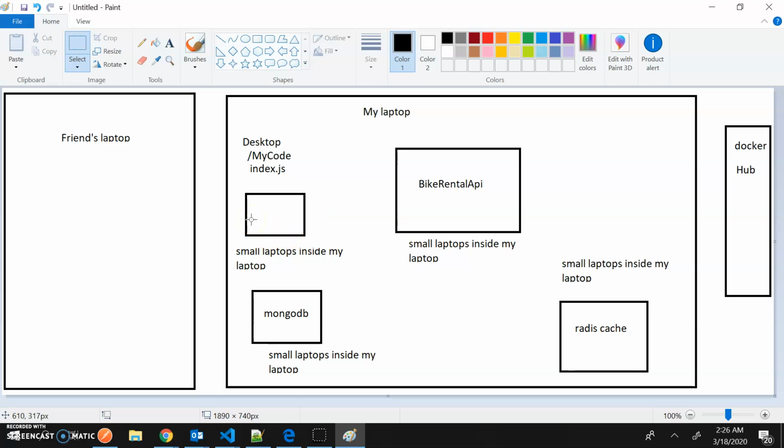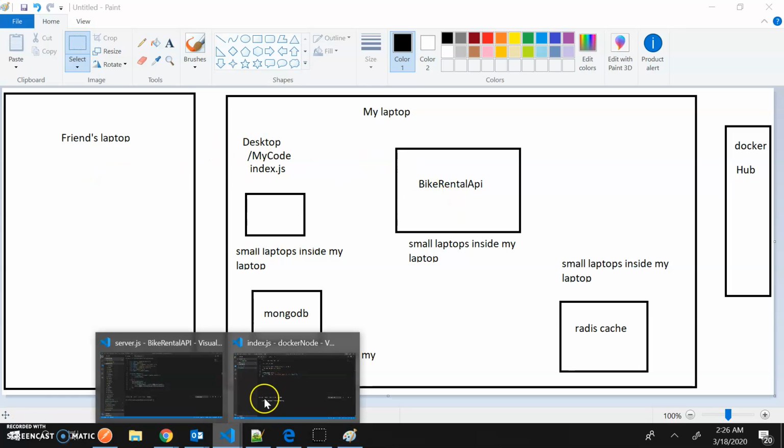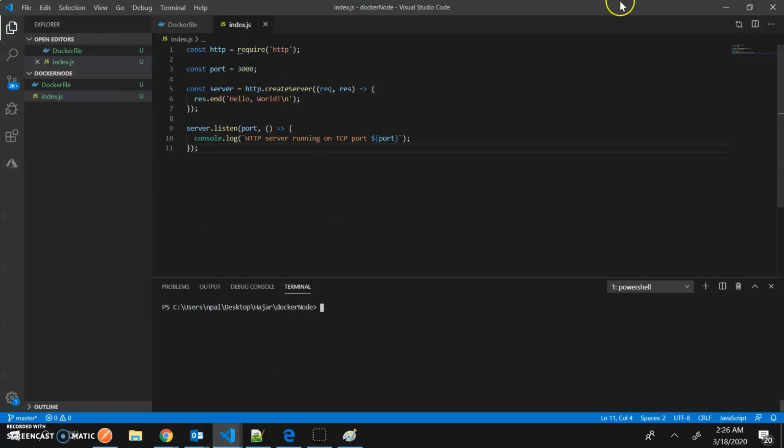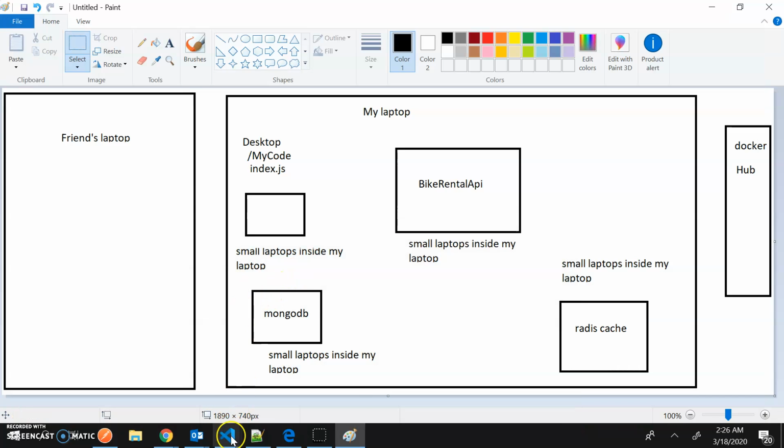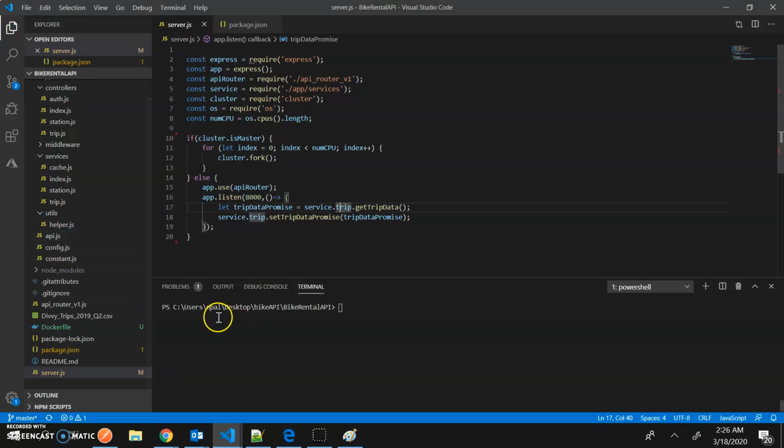What I'm doing this for is because, let's say I have this program in my machine, and I want to send it to my friend's laptop. If I send him all this code base, like previously I was working on this big code base, then this guy will be like, what is all this code? What do I have to install for this? Node.js. He will go and install Node.js in his machine.